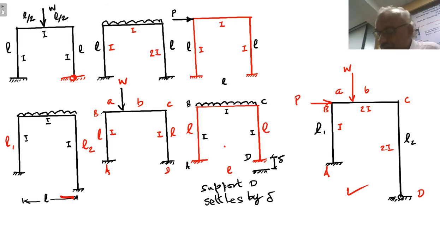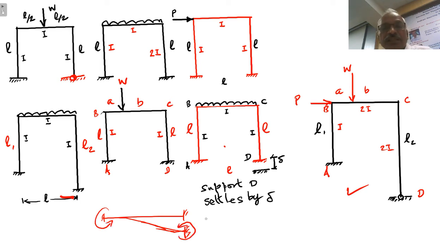In the case of beams, suppose there is a fixed beam, and there is a settlement delta at one support, we know that both ends will have a moment equal to 6EI delta by L square. So this is when there is a settlement of support. Similarly, here the frame is subjected to side sway.